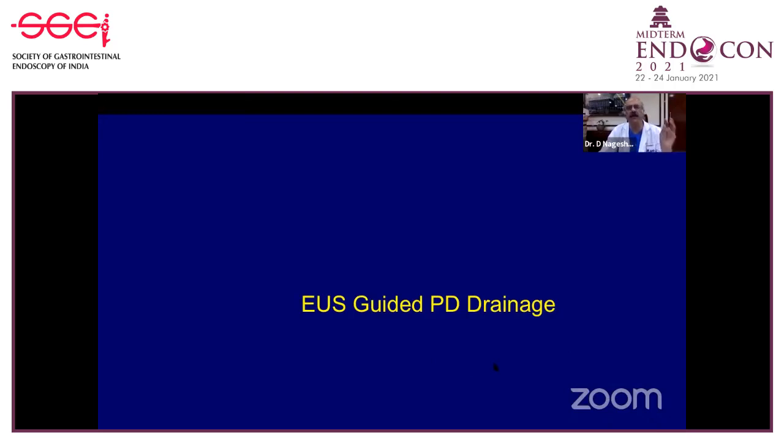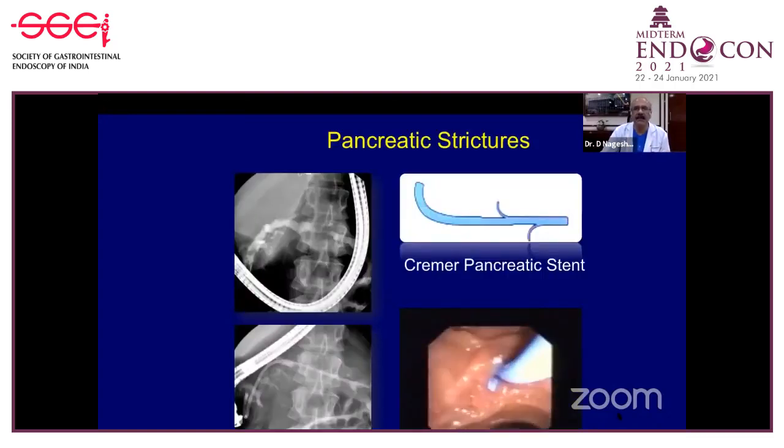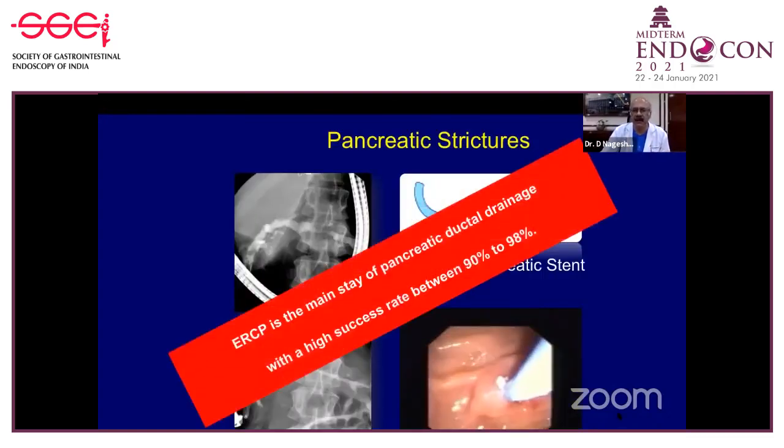Now, why do you require EUS and not ERCP? The reason is that either the papilla is not accessible, or you can't pass a guide wire through the stones which are there, or there's a post-operative situation where you don't have a papilla at all. In all these situations, you can use an endoscopic ultrasound-guided PD drainage. This, of course, requires a little...